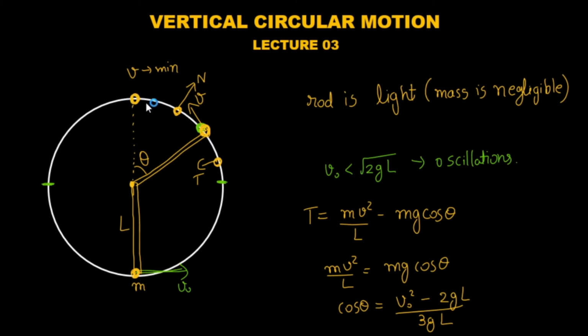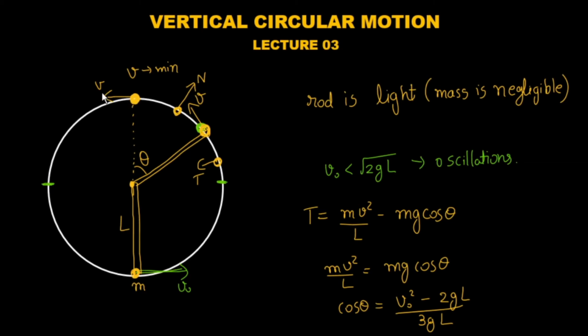So what kind of question we encounter here is, what should be the minimum speed that must be given at the lowest position so that our rod at least completes the full circle? Now there is no question of slacking of the rod. So we for sure know that we just have to make our ball or stone reach here.